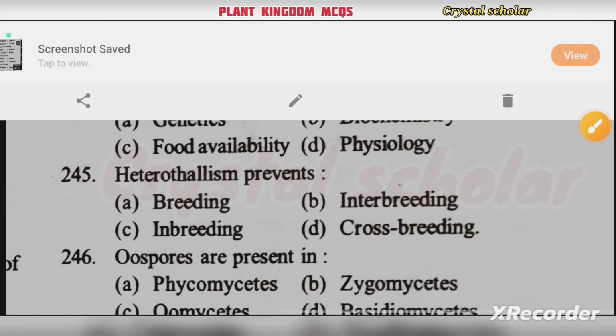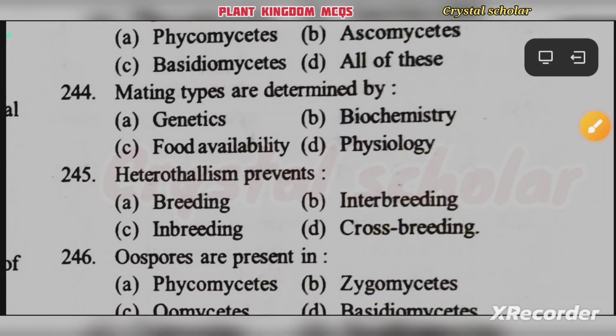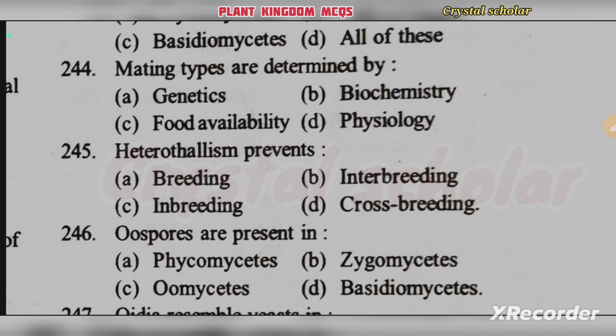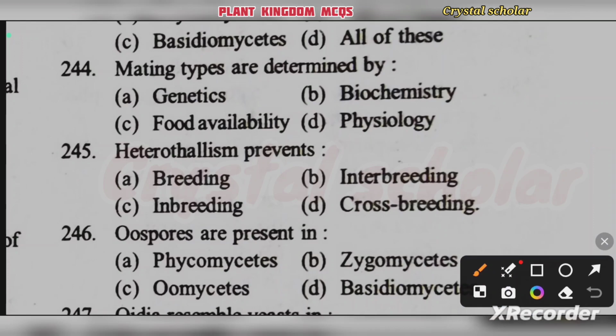Then next, heterothallism prevents breeding, interbreeding, inbreeding, crossbreeding. Heterothallism prevents inbreeding. Okay. Heterothallism prevents inbreeding.